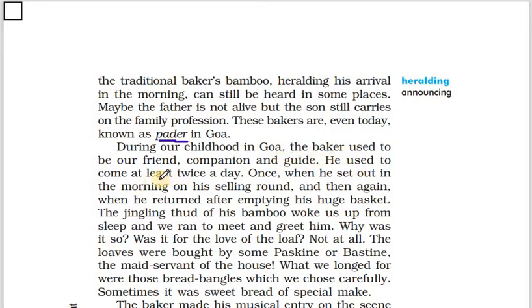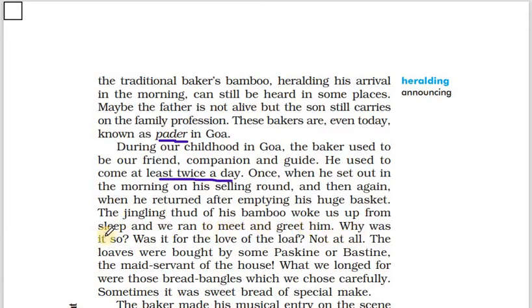He used to come at least twice a day, once when he set out in the morning on his selling round, and then again when he returned after emptying his huge basket. So he comes twice in a day, once in the morning with a basket full of bread loaves, and again in the evening he comes back with the basket empty after selling everything. The jingling thud of his bamboo woke us up from sleep, and we ran to meet and greet him.